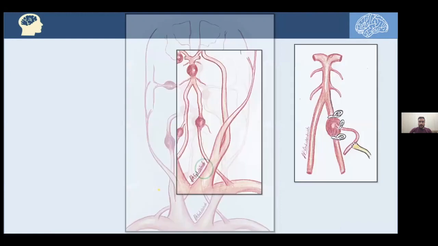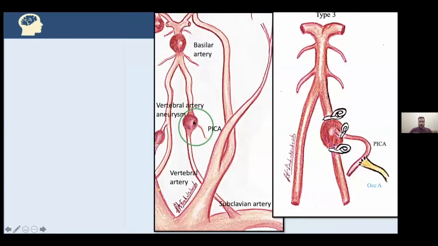Here, another aneurysm. We can see here's the vertebral artery aneurysm. This is an interesting one. Indeed, you can see the PICA artery, the posterior inferior cerebellar artery, arises just with its origin taken from the aneurysmal part of the vertebral artery. So after clipping that aneurysm, we're risking ischemia and hypoperfusion to the PICA artery.